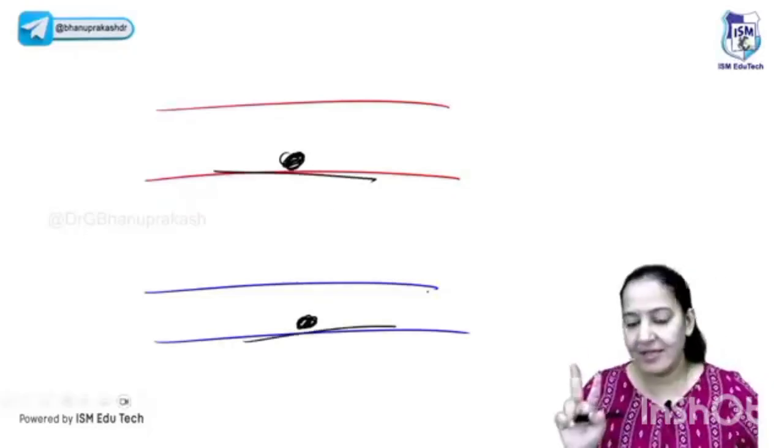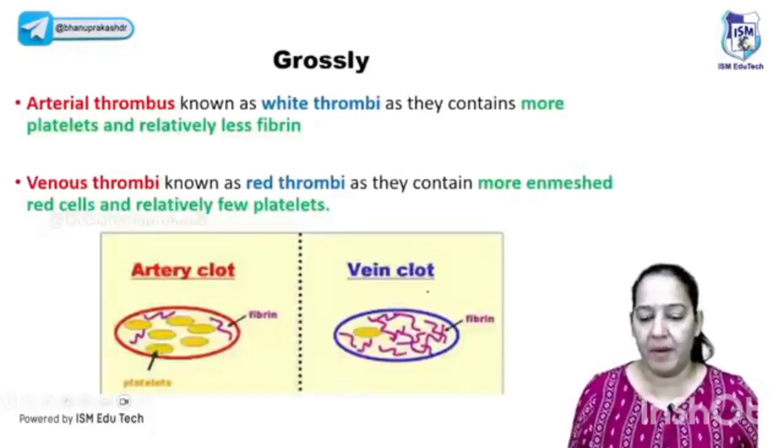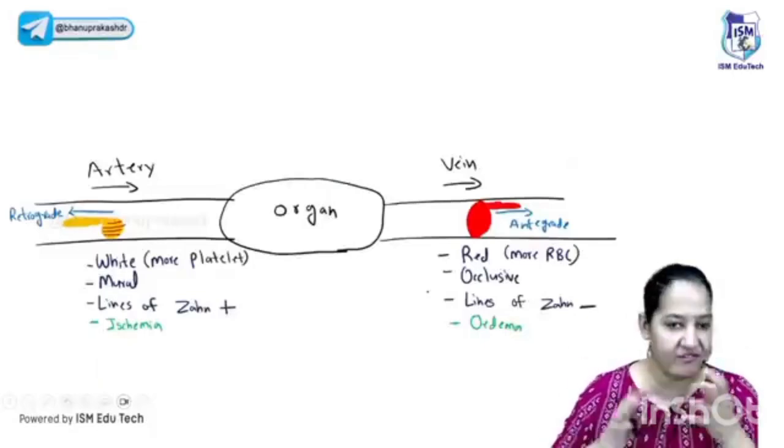Without injury, it is forming. So basically, it is of two types: arterial thrombus and venous thrombus. There are two types of thrombi: arterial and venous. See this diagram. I've drawn this diagram for you. Everyone here on the screen.